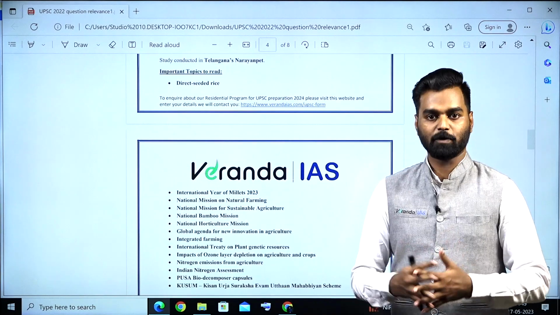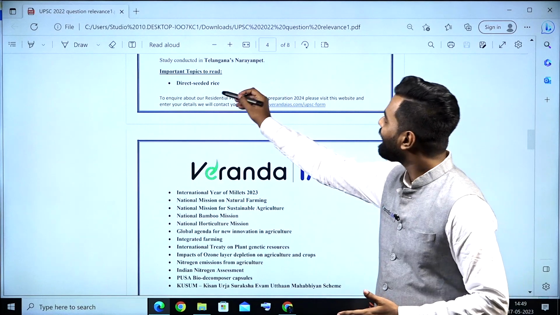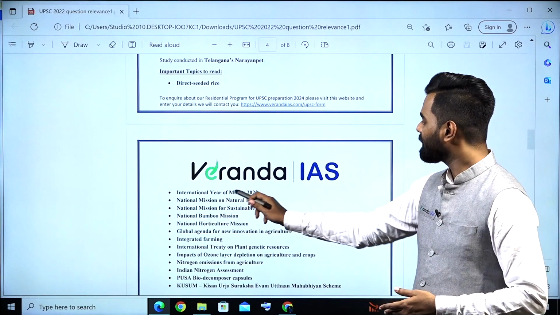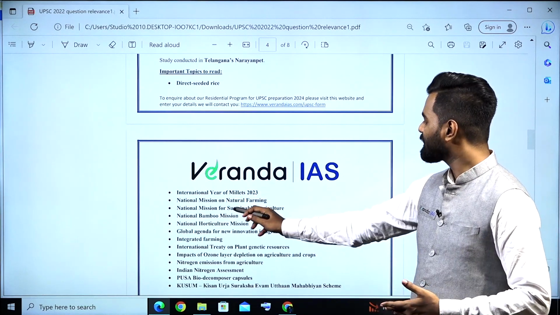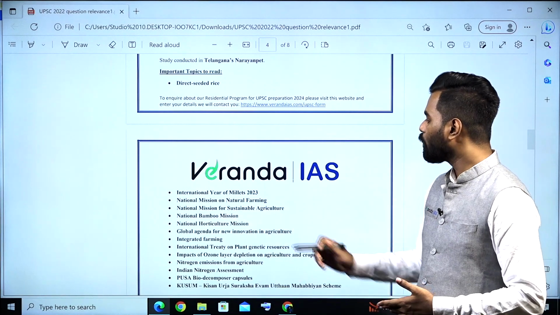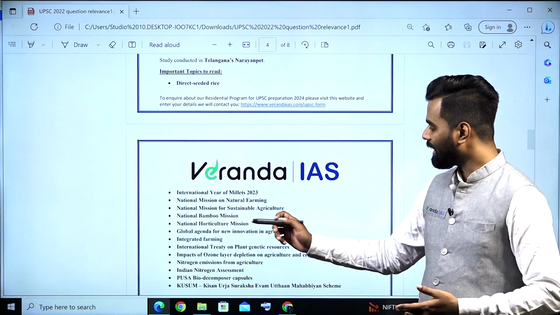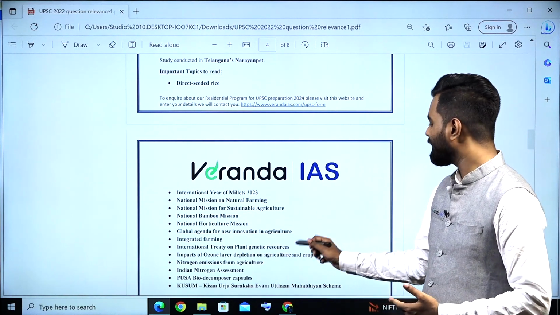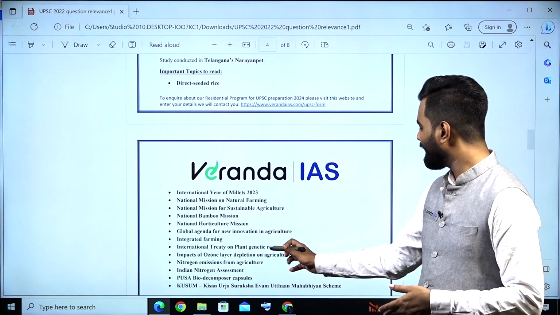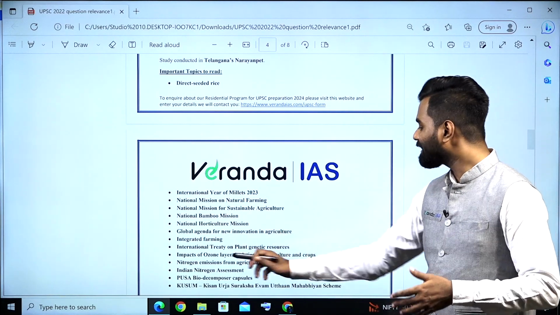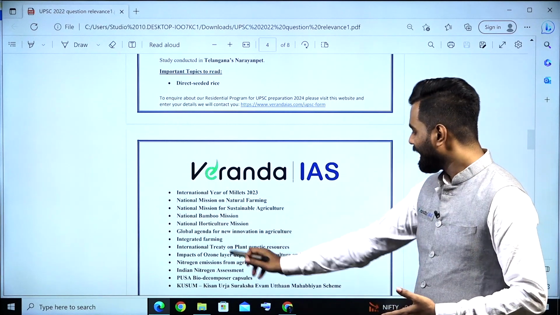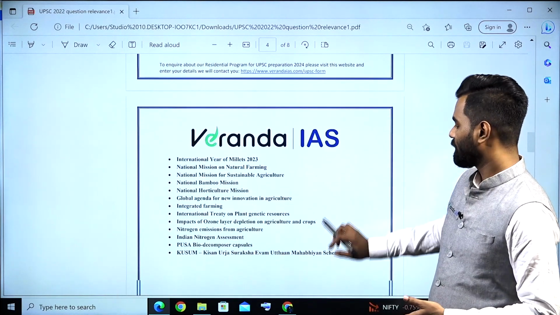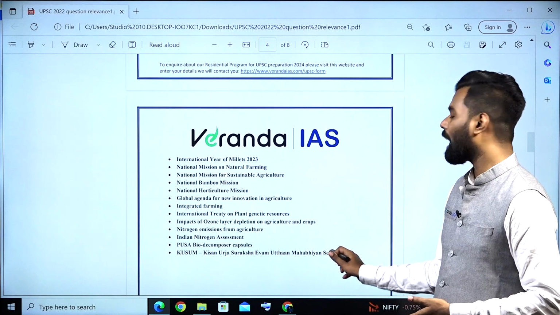Let us see that. For this year's prelims, definitely you have to see direct seeded rice, International Year of Millets 2023, National Mission on Natural Farming, National Mission for Sustainable Agriculture, National Bamboo Mission, National Horticulture Mission, Global Agenda for New Innovation in Agriculture, Integrated Farming, International Treaty on Plant Genetic Resources, Impacts of Ozone Layer Depletion on Agriculture and Crops, Nitrogen Emissions from Agriculture, then the Indian Nitrogen Assessment, PUSA Biodecomposer Capsules, then KUSUM, that is Kisan Urja Suraksha Evam Utthan Mahabhiyan Scheme.